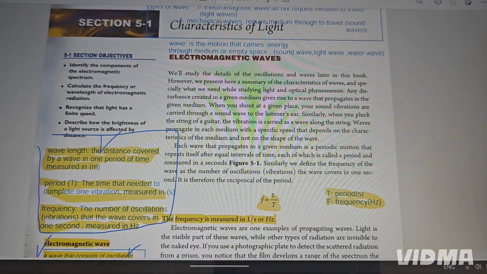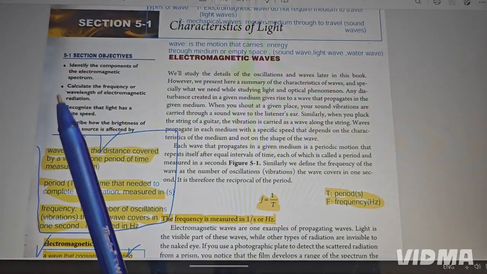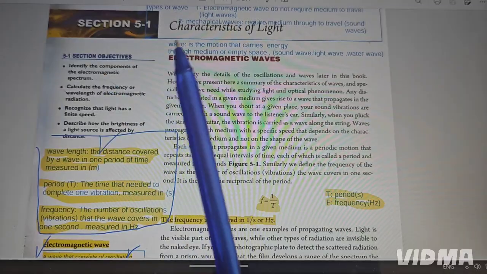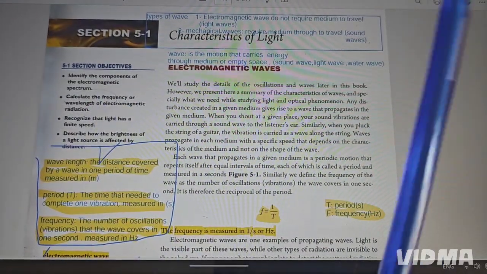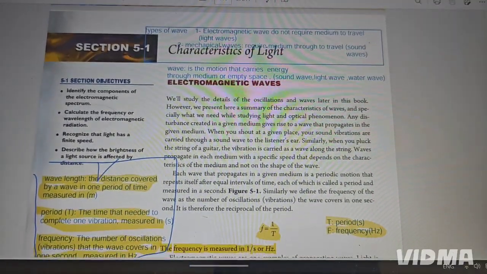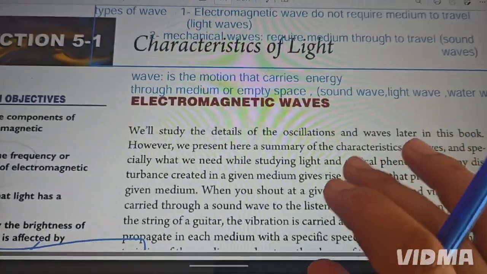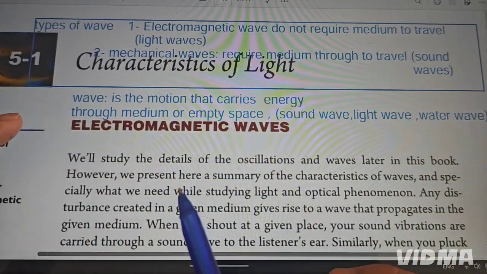English System Physics curriculum. So we reached chapter 5. Now we are going to study chapter 5 and section 1, which is about characteristic of light. Or in general, we are going to study what is wave and electromagnetic wave and the property of the light. First of all, we have some definitions. First, we have to know what's the meaning of wave.